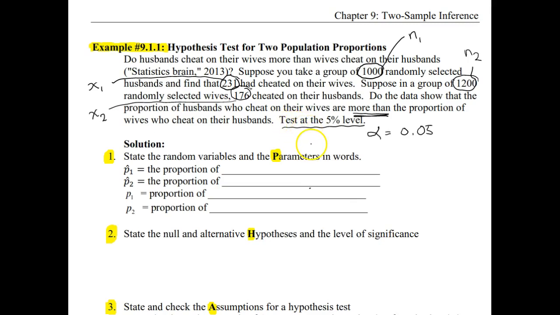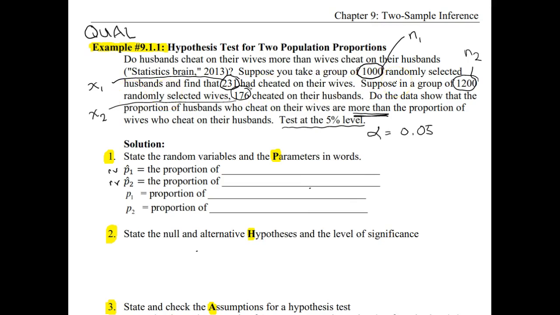Again, we decided as we read through this that we have qualitative data. And so that means our parameter is going to be p, and from that we get information out of the random variable p hat. The wording is exactly like what we had in the last chapter, except now it's double duty because we've got two groups. We are going to let p1 be for the first group that they gave data for.